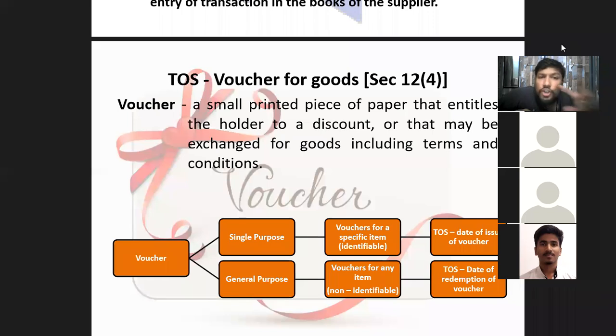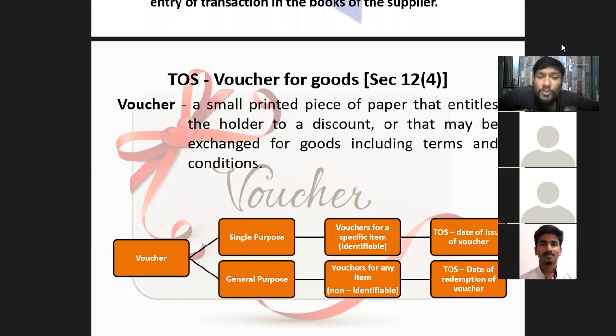So voucher दो प्रकार के होते हैं, एक होता है सिंगल पर्पस और एक है जनरल पर्पस. See, single purpose vouchers are basically for buying one particular type of a commodity. So, समझो if you go to say Big Bazaar, okay, and now Big Bazaar is a big retail shop, right? It's like a general store. You will find departmental store. You will find everything. अभी Big Bazaar में you are having a voucher where you can buy only grocery. Fine. Grocery में you can buy rice, dal, sugar, those things. So that becomes a single purpose voucher, right? On the other hand, if you're getting a voucher where you can buy anything, whatever you want to buy, you can buy. That becomes a general purpose voucher.